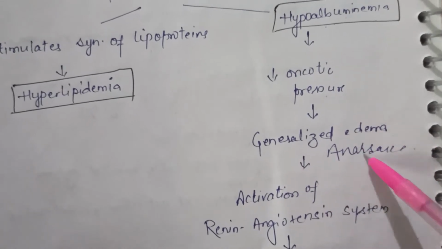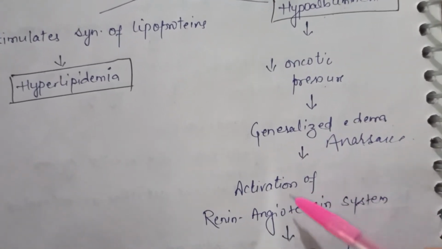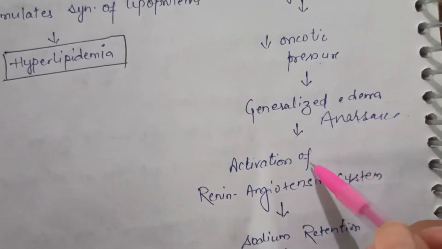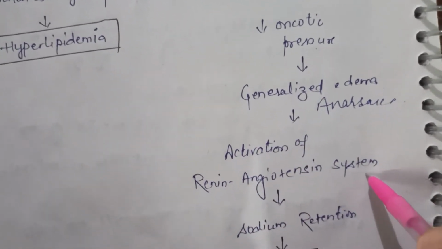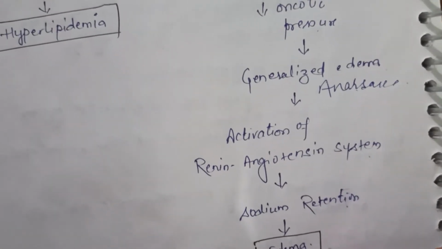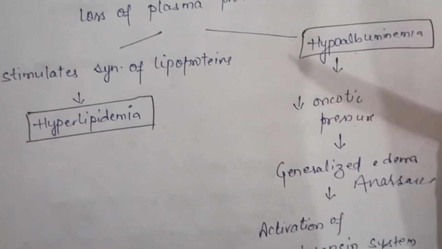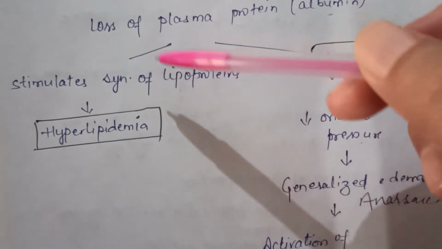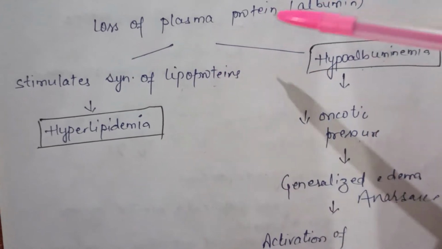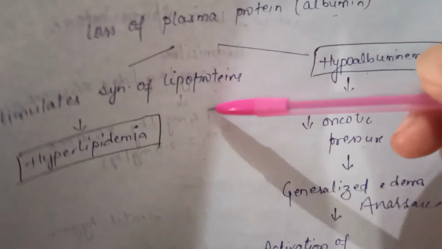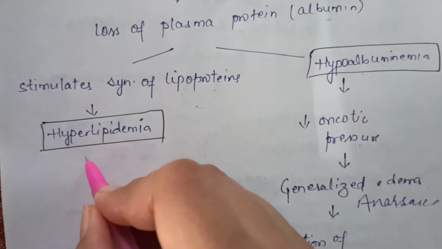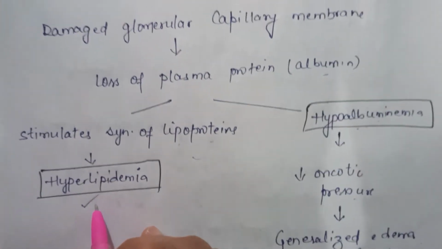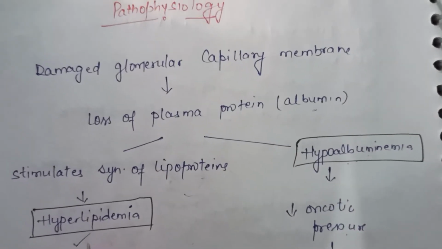Because of edema, the renin-angiotensin system is activated, which helps in maintenance of edema. As the renin-angiotensin system is activated, there is retention of sodium and the person has edema. Second, because of loss of plasma protein, there is stimulation of synthesis of lipoprotein. Because protein is decreased, the lipoproteins start to break down and this leads to hyperlipidemia, increased lipid level.